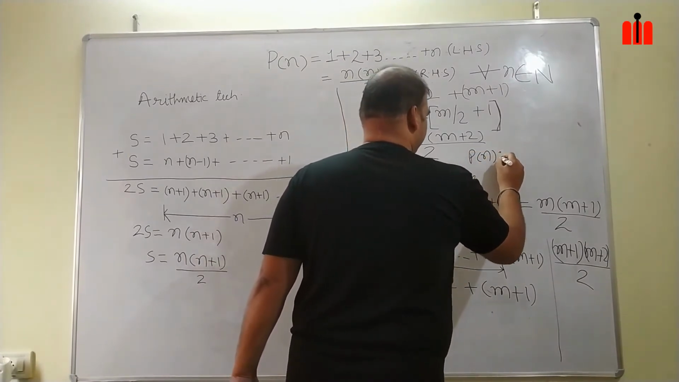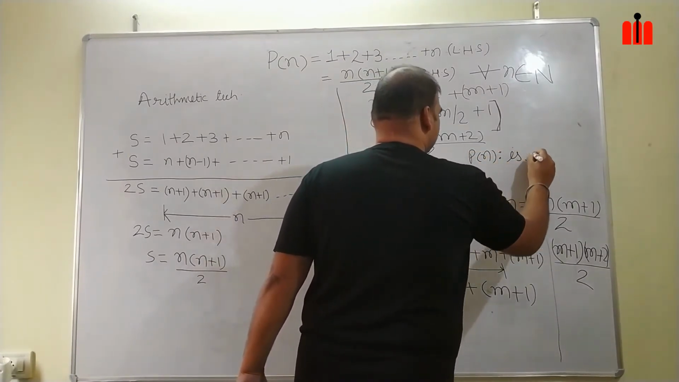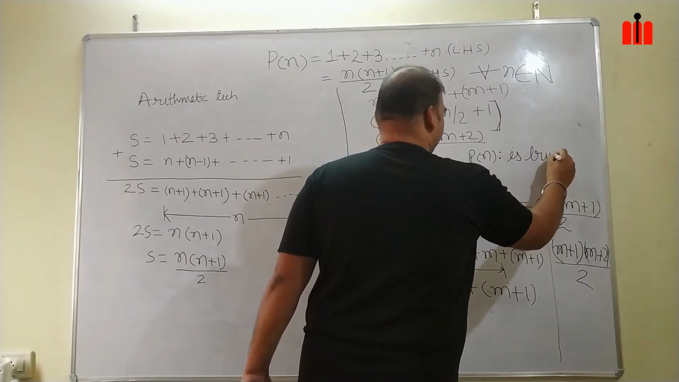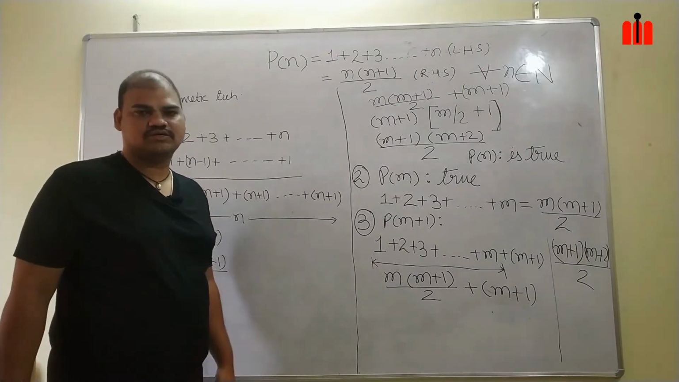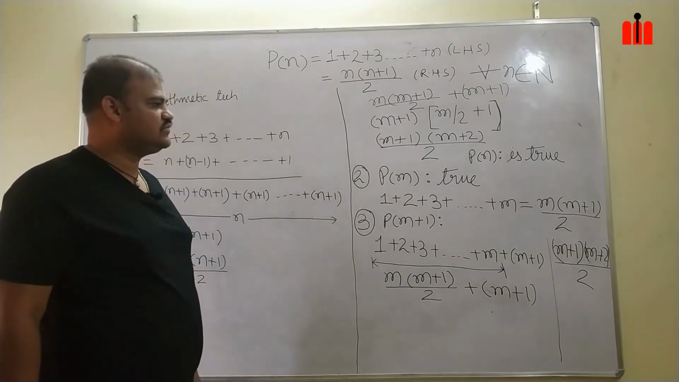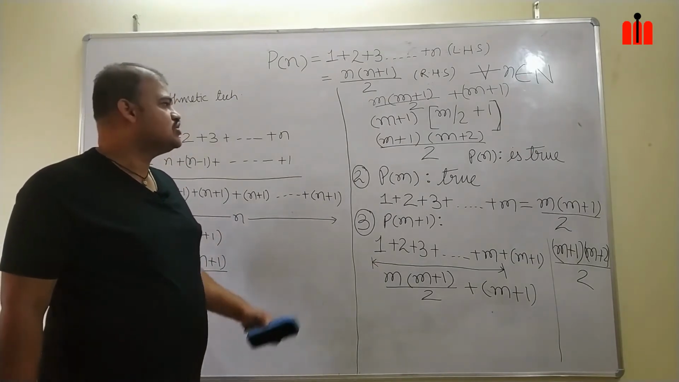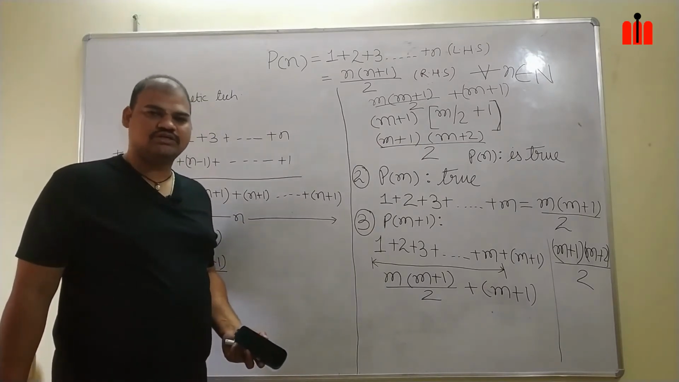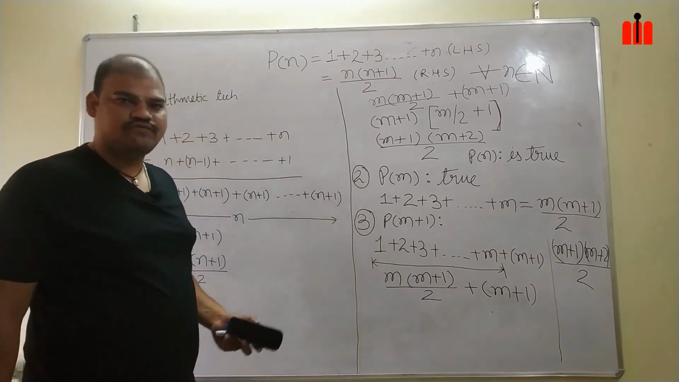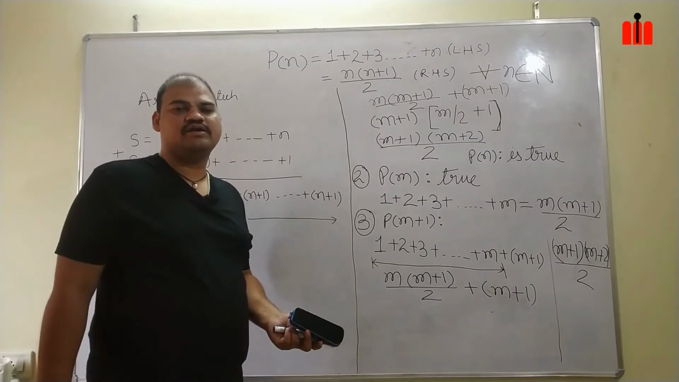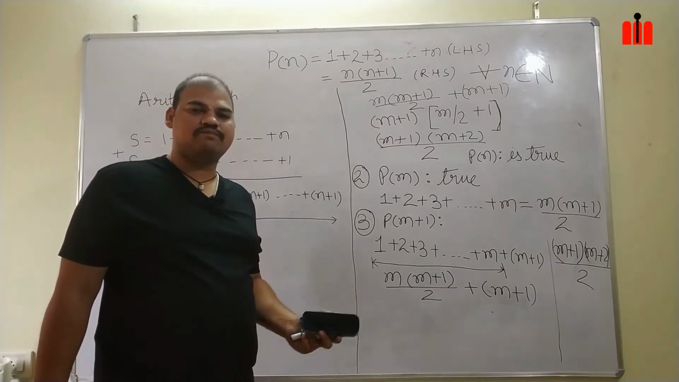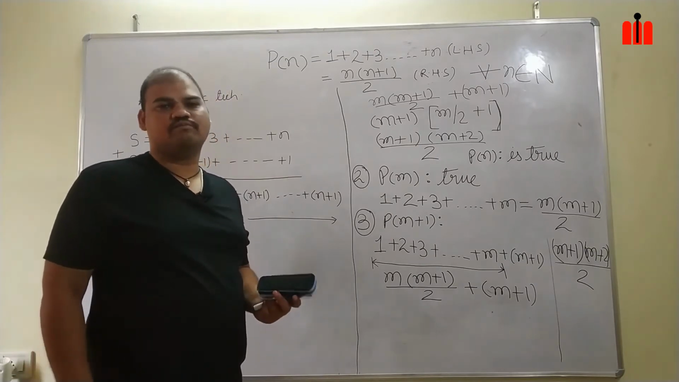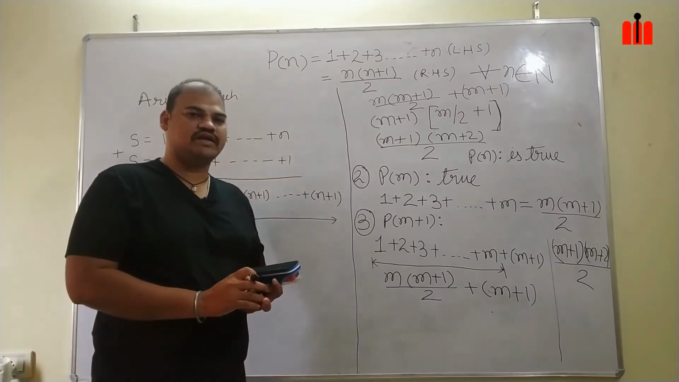With this P(m plus 1) is true, our conclusion is P(n) is true. Okay? So this is the 3-step approach in which we prove the statement that the sum of first n natural numbers is n times n plus 1 by 2 by using the principle of mathematical induction.